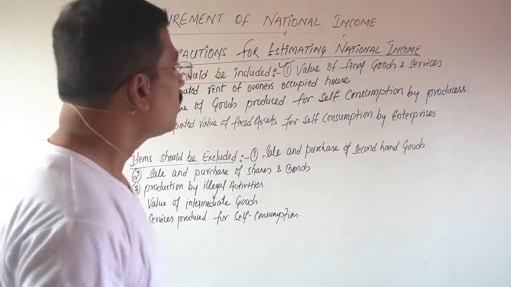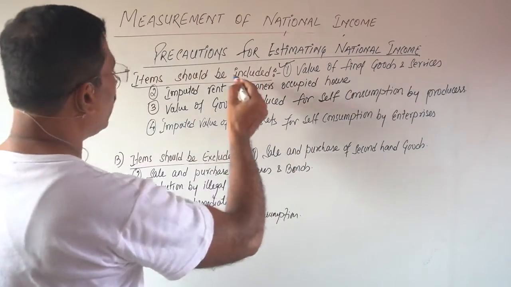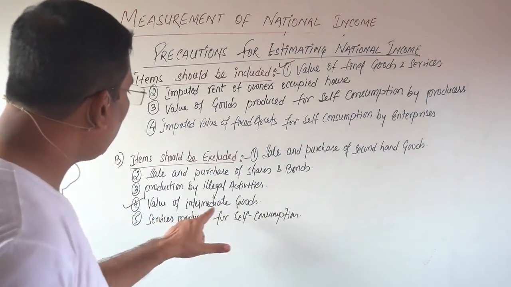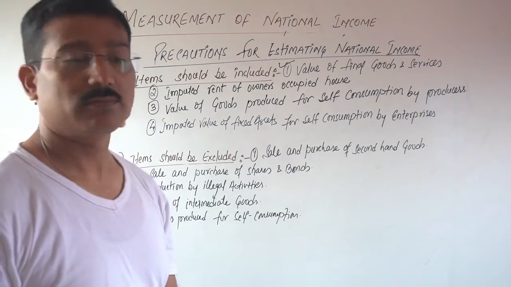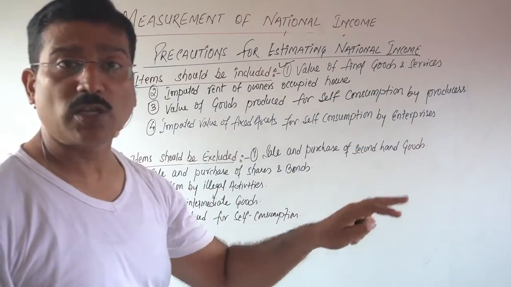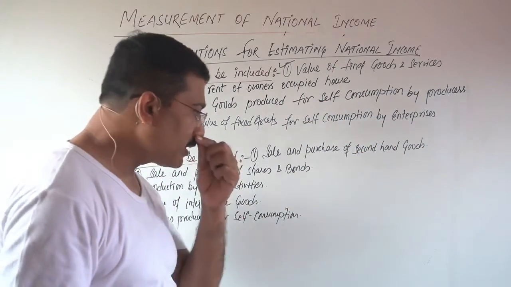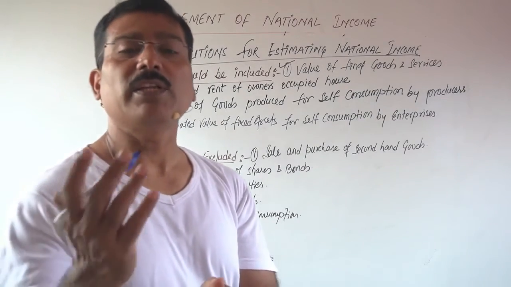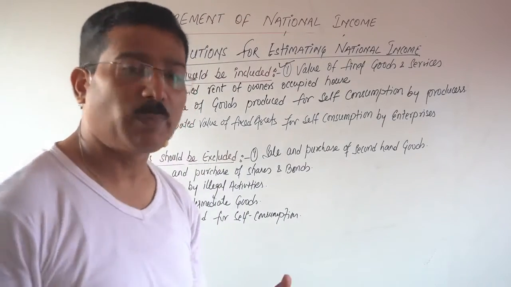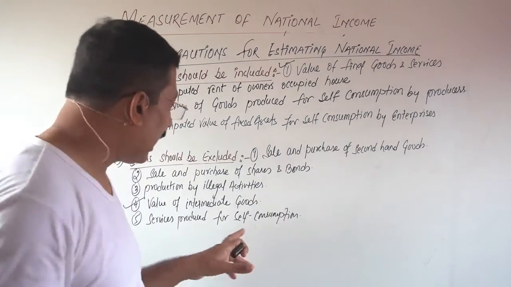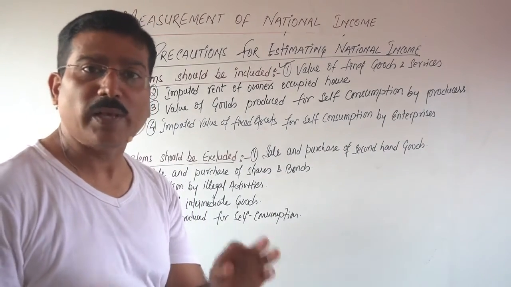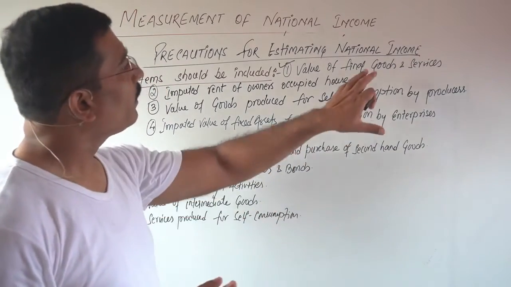Very clear? So if the value of final goods and services is included, it means the value of intermediate goods should be excluded. The first point is very clear. We will take only final goods and services, not the intermediate. This is just like if you say that I have taken dinner. If you have taken dinner, there is no need to explain what you have eaten in that, meaning vegetables, curd, chapati. There is no need to explain all these things. You have once told me, sir, I have taken the dinner.